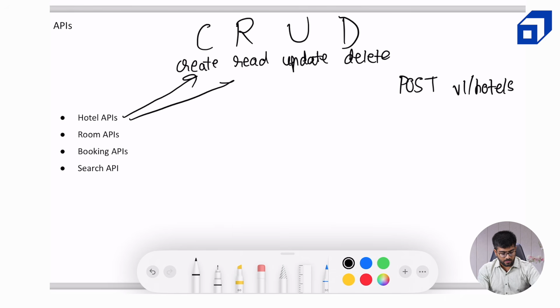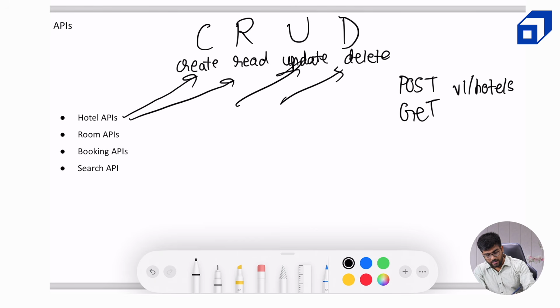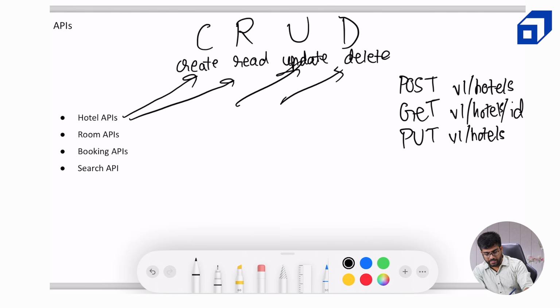Similarly, for read, update and delete, there will be different verbs. For read, there will be get, and we will be using the hotel ID for this. And for update, there will be a put verb, and similarly for delete as well. I'm not going to write all of these details repeatedly.